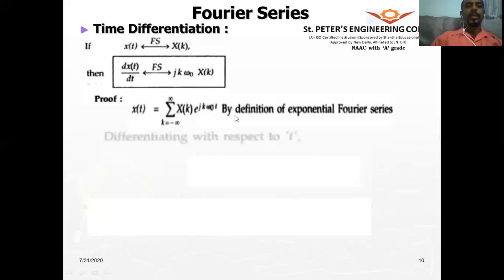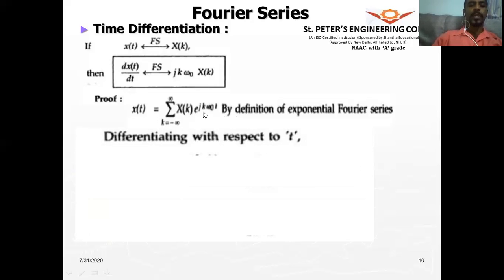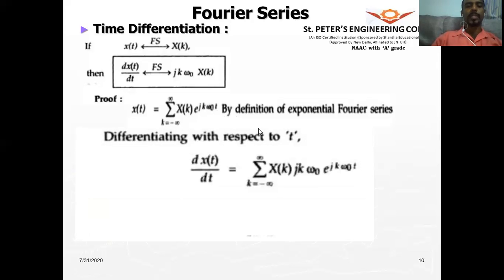Now we differentiate with respect to t on both sides. On the left hand side, it will become d by dt of x of t. And on the right hand side, when you differentiate with respect to t, it will result in jk omega naught, so we get sigma k equals minus infinity to plus infinity x of k jk omega naught into e to the power of jk omega naught t.